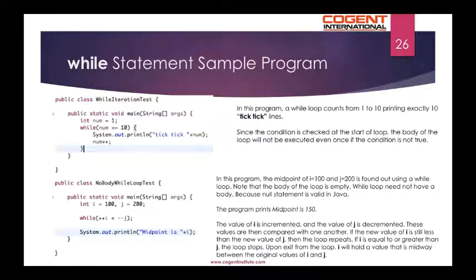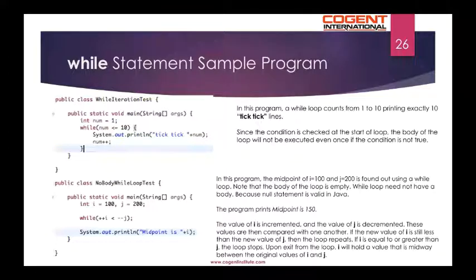In the second program below, the midpoint of i equal to 0 and j equal to 200 is found out using a while loop. Note that the body of the loop is empty. A while loop need not have a body because a null statement in Java is valid. The program prints midpoint is 150.